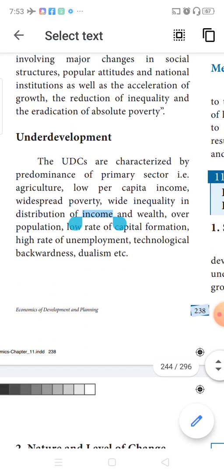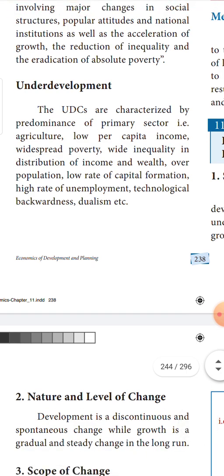Now let us understand what is underdevelopment. What are underdeveloped countries characterized by? Predominantly they are primary sector countries. Agriculture is a primary sector. So predominantly these underdeveloped countries are primary sector oriented countries where they have low per capita income, too much poverty, a huge level of inequality in income and wealth, and overpopulation is one of the features.